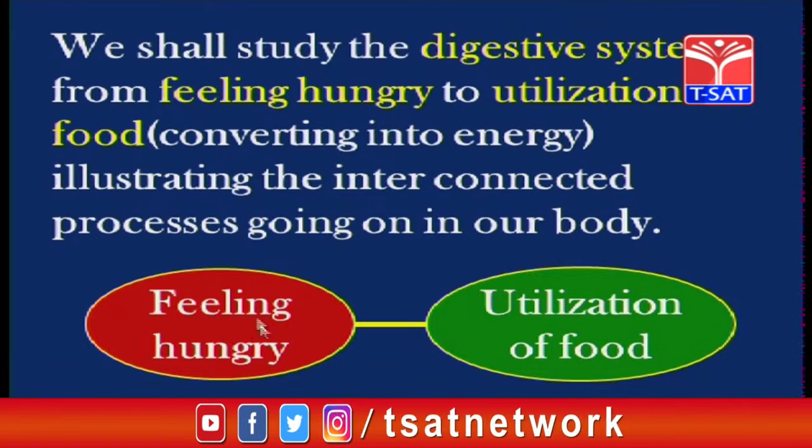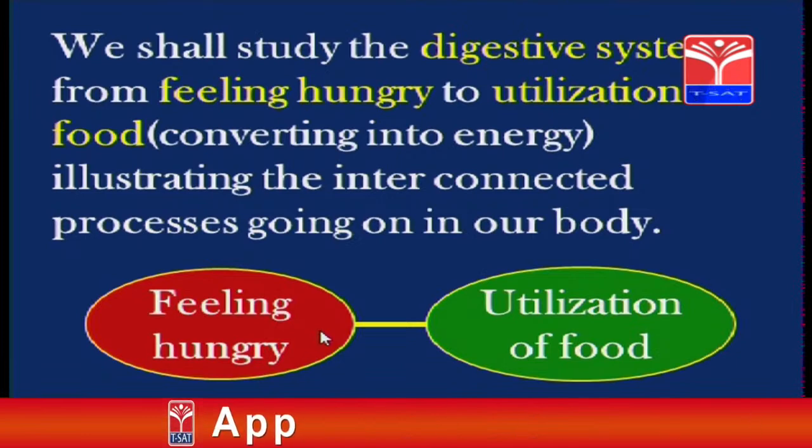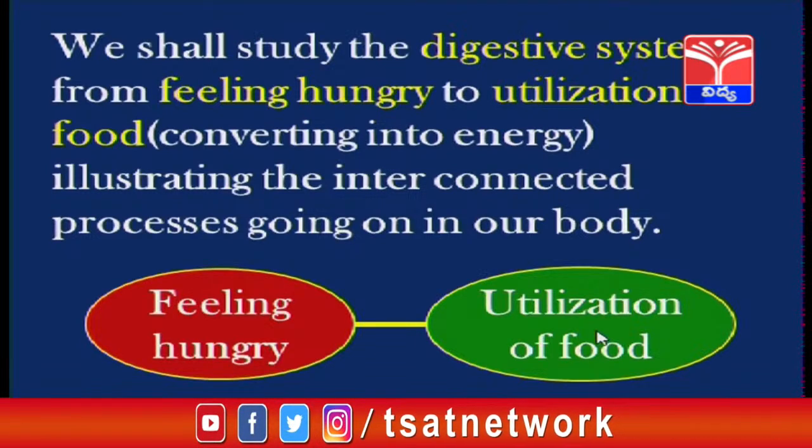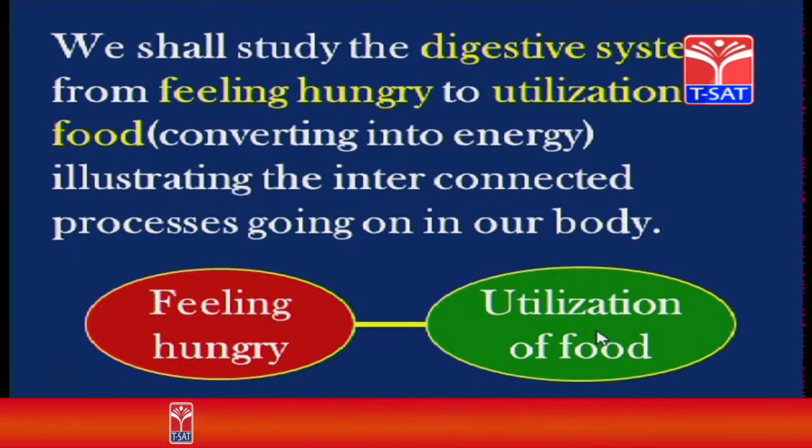So, if you look at this, the digestive system all starts from taking food. Before we take food, we must feel hungry. So, from feeling hungry to utilization of the food: the food is consumed by us, it gets digested by the digestive juices, absorption takes place, and the nutrients are carried to all the cells, which utilize the food in the presence of oxygen, and thereby the release of energy takes place.